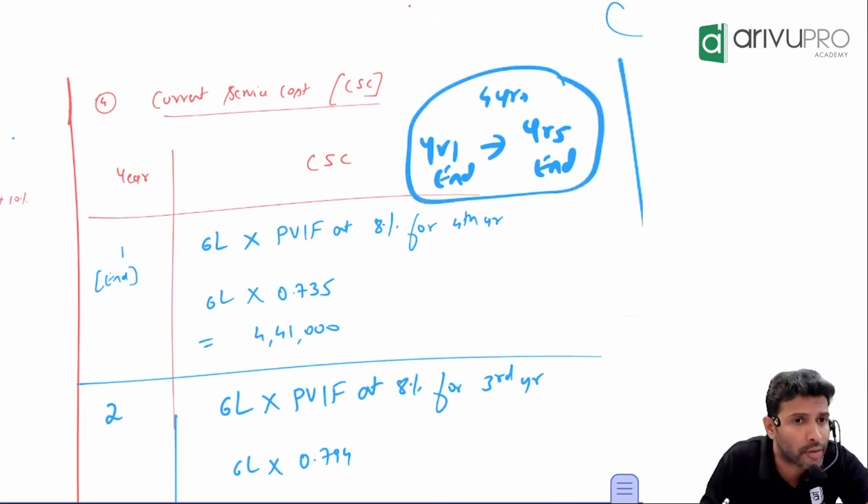Everyone understand this? If you have got this, the next calculation is ditto, no change at all. Once more, got it? Quickly tell. Okay, let's go for the second year.